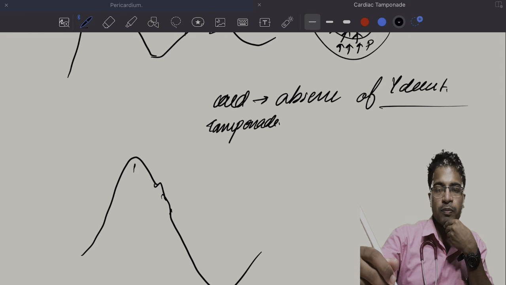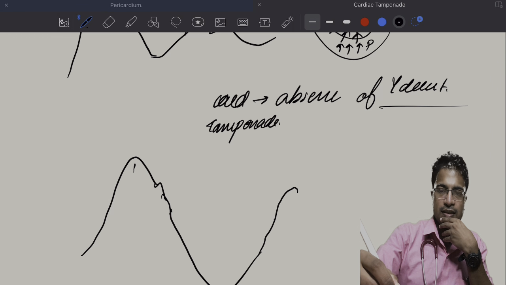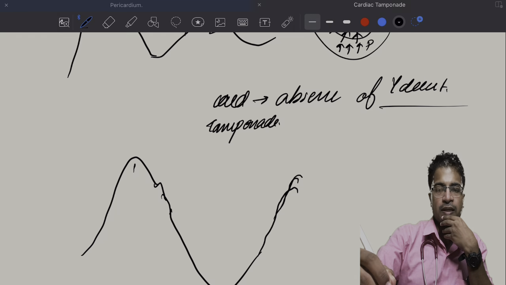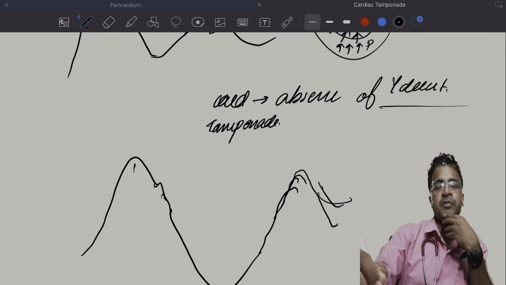So that's why there is a prominent x descent, and atrial filling won't be impaired. It will be as such, but there will be an absent y descent.